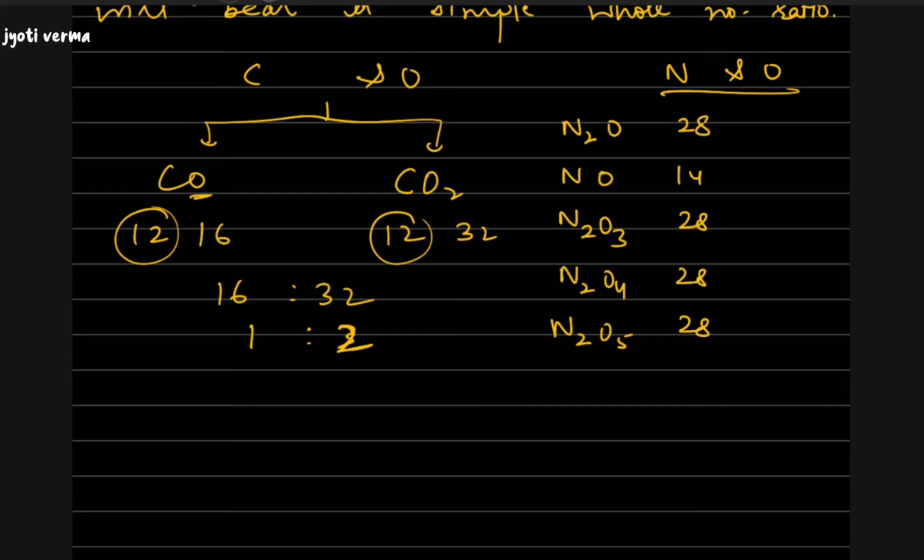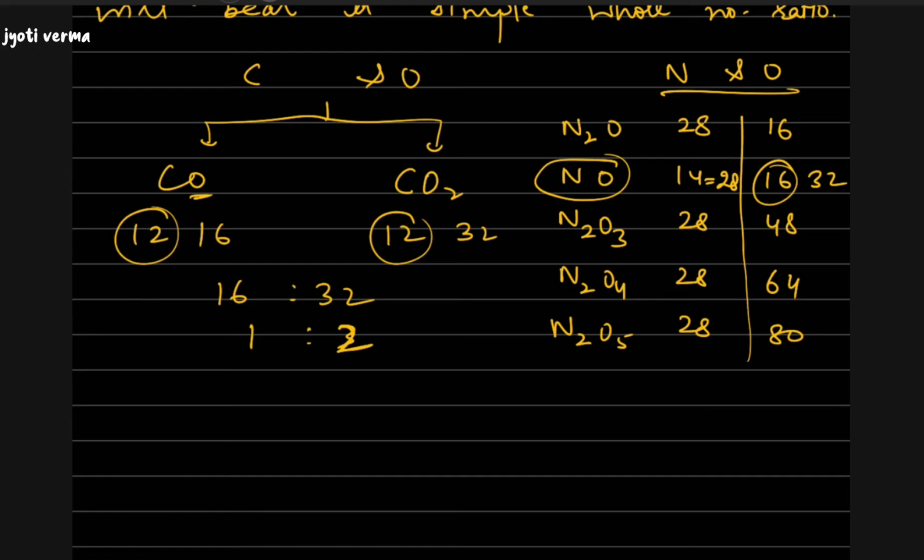And what about the mass of oxygen? The mass of oxygen here is 16, here again 16, here it is 48, here it is 64, and here it is 80. To keep the mass of nitrogen the same, we multiply this compound by 2, then the mass of nitrogen will become constant, that is 28 everywhere, and the mass of oxygen will also become double. So here you can see that in all these compounds, the mass of nitrogen is fixed.